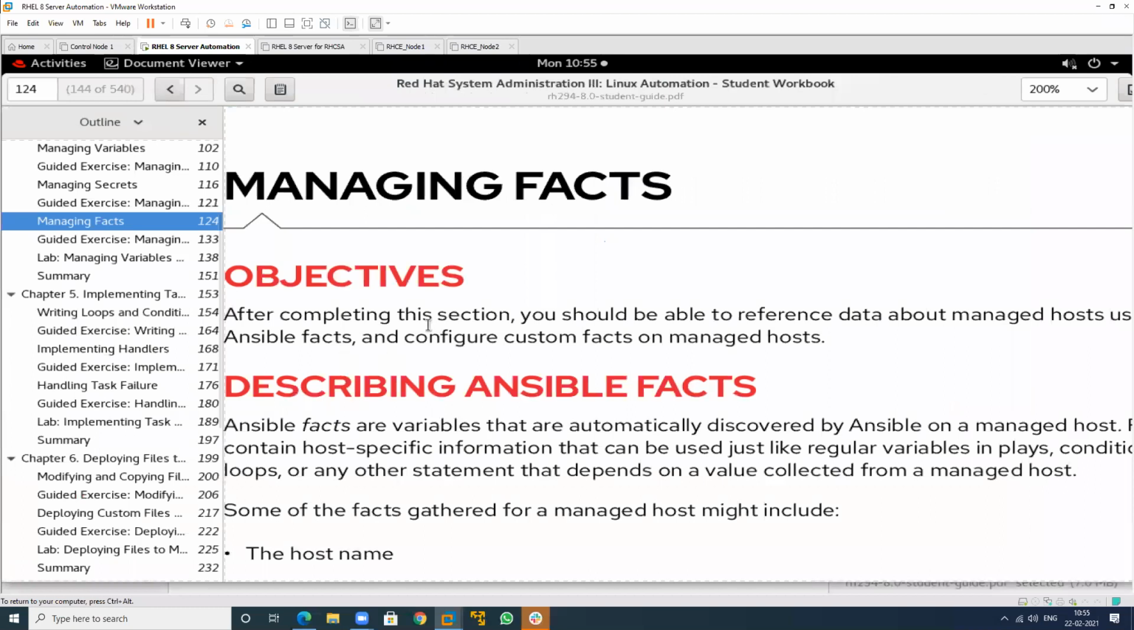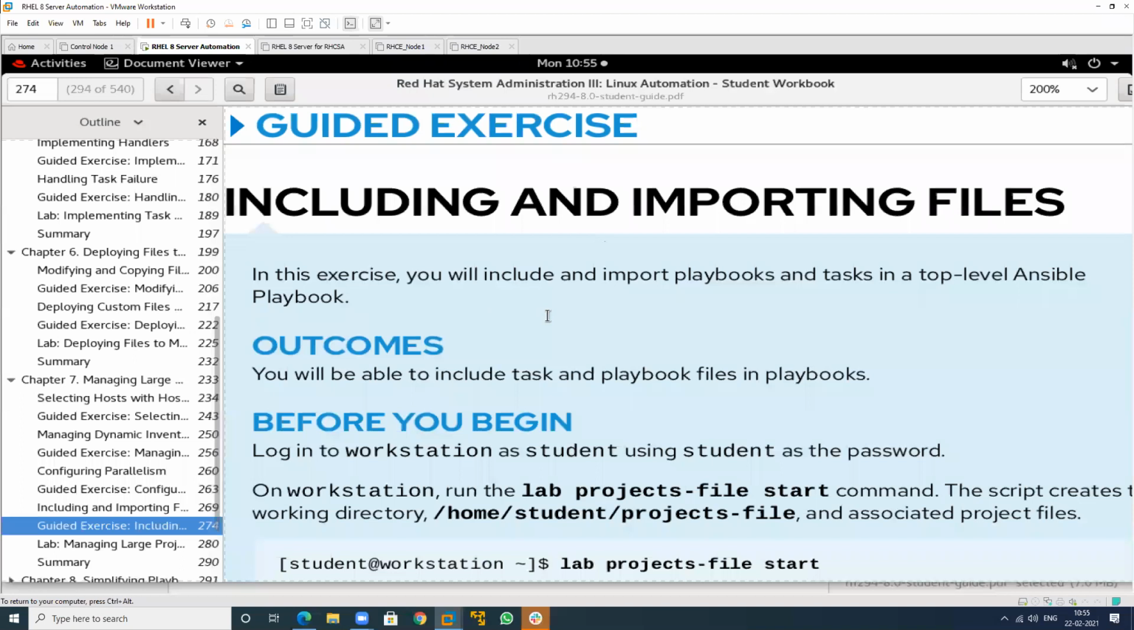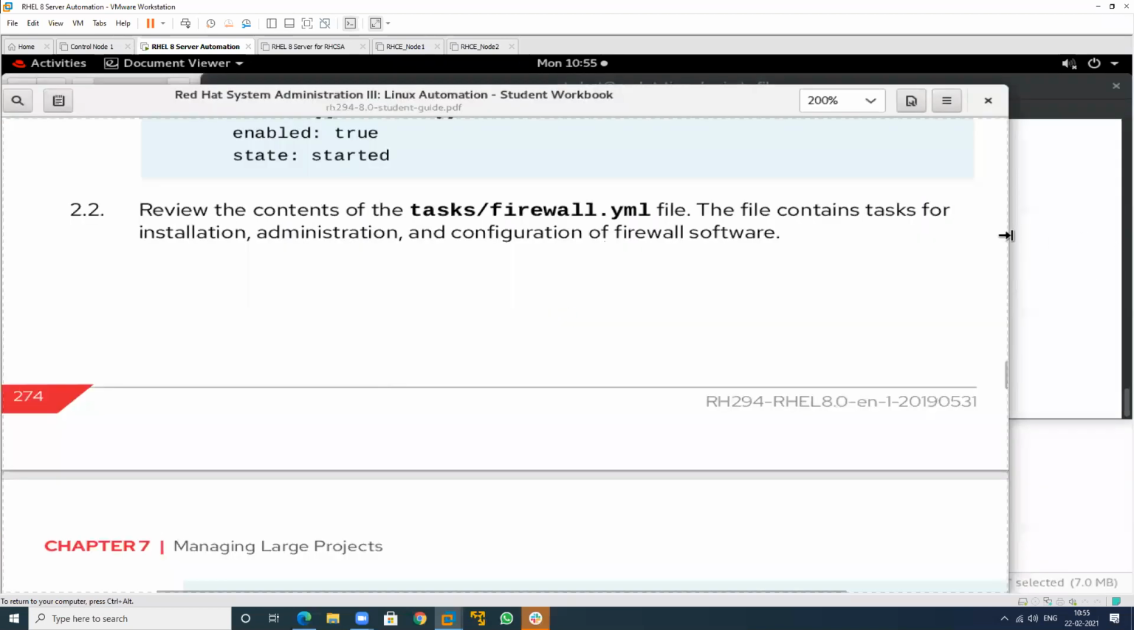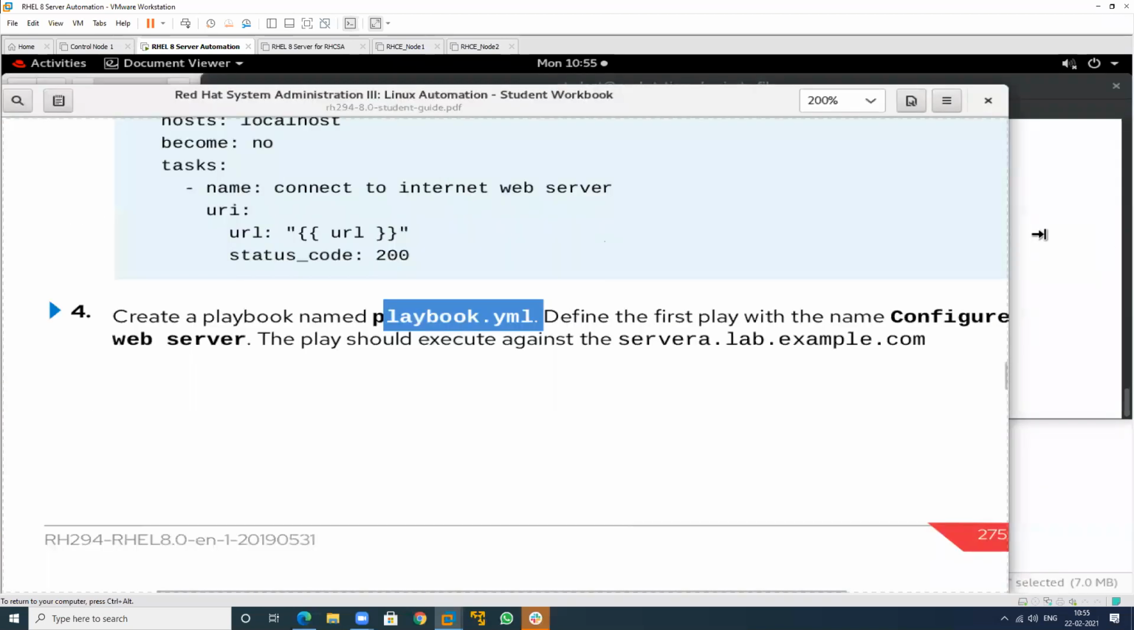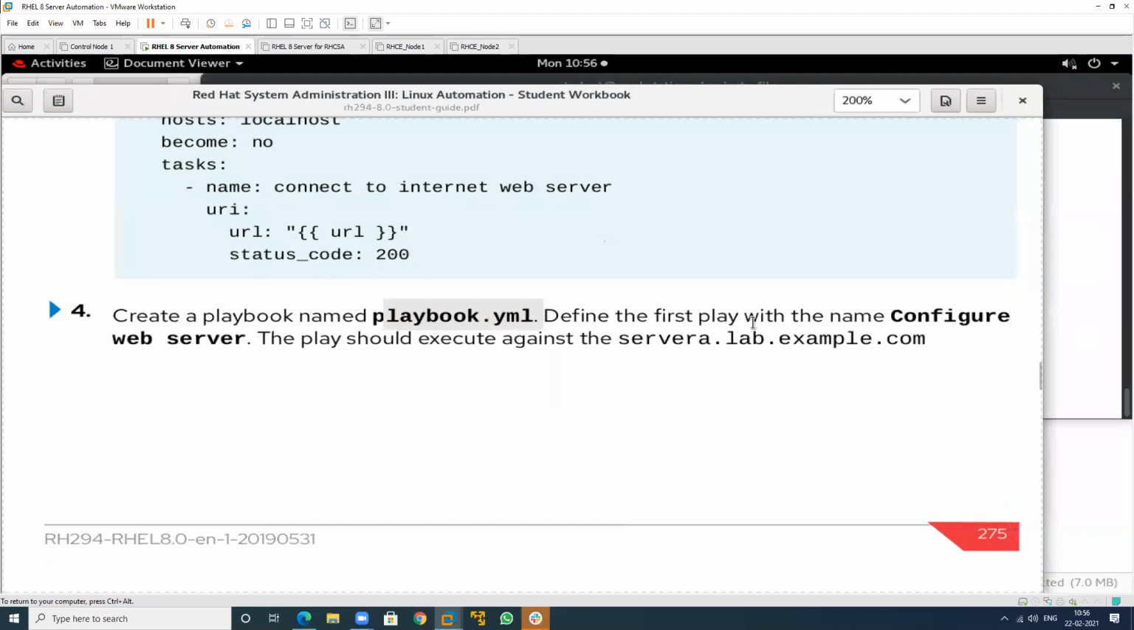So I will create a main playbook. The name of the playbook is playbook.yml, and first with the name configure web server. It means if we want to configure the one that is related to web server. So the play should execute against which particular machine? I want to perform this particular task on this particular machine. So in server A machine we want to configure web server.